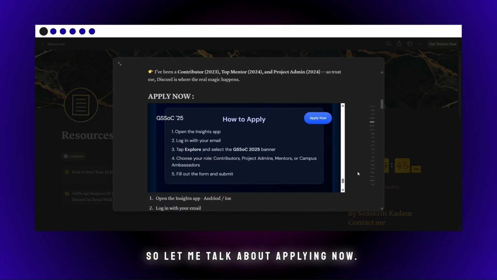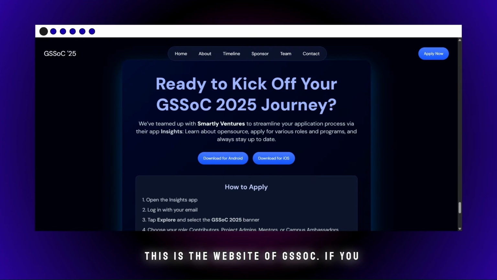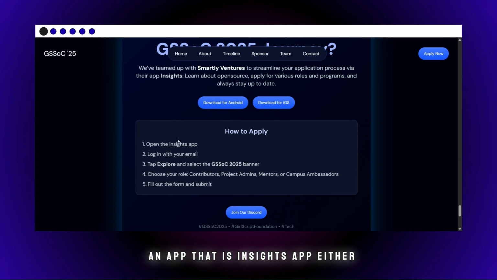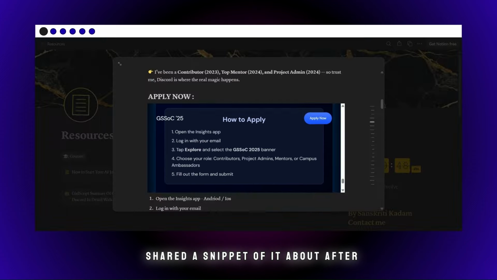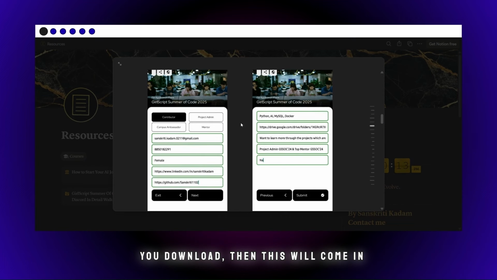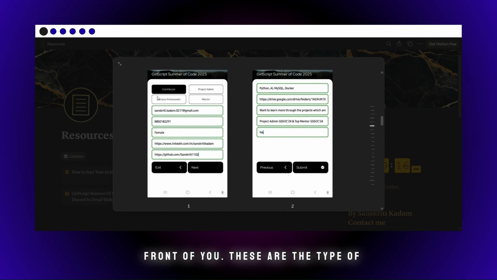So let me talk about applying now. This is the website of GSSoC. If you want to apply now, you just need to click over here, and this is what you will get in front of you. You need to download an app, that is the Insights app, either for Android or for iOS. If you have both, well and good. If not, you can download either of them. I have shared a snippet of what you have to do after downloading. Once you download, this will come in front of you. These are the types of roles you can get into GSSoC with. I have highlighted contributor, email ID, number, gender, LinkedIn link, and GitHub.